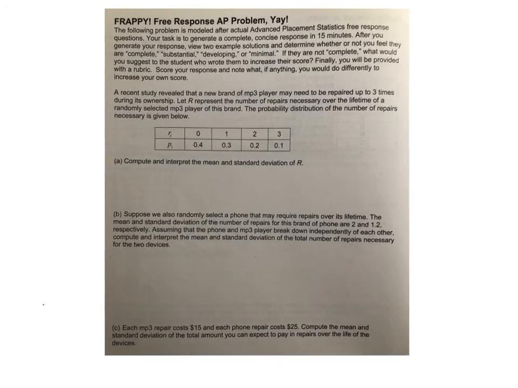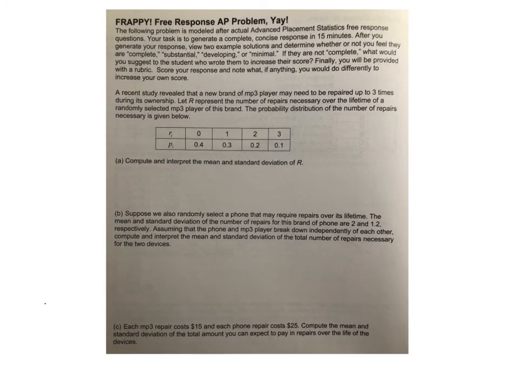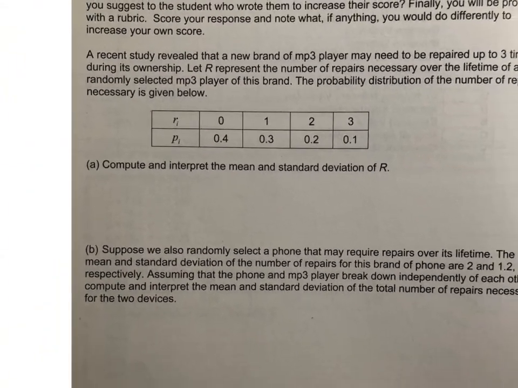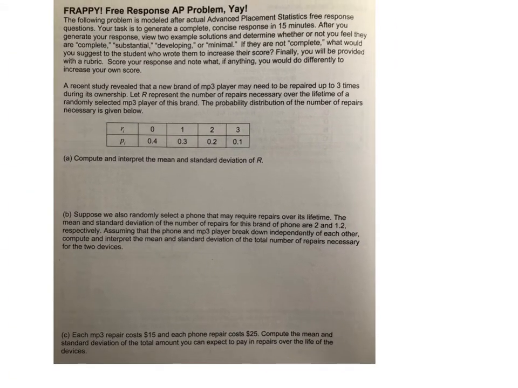Chapter 6 is discrete random variables, continuous random variables, binomial, and geometric, right? That's what we did in chapter 6. So right off the bat, this is my indicator. Check that out right there. That is a table of values. So if this is a table of values, then I know that this is a discrete random variable. All right, so that's nice. Whoa, that's not how you spell discrete. That's nice that we can recognize it as discrete.